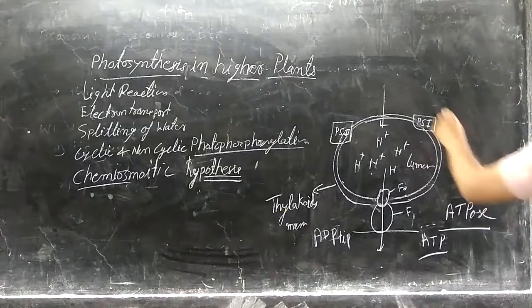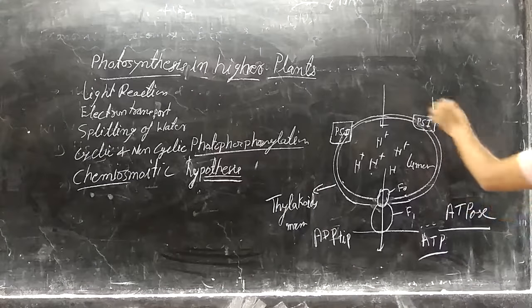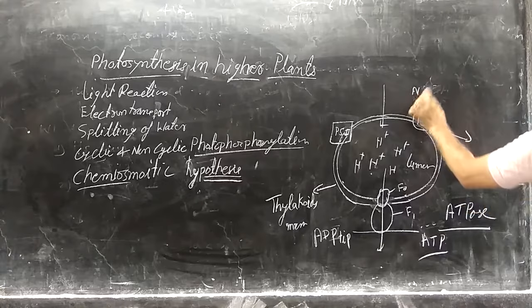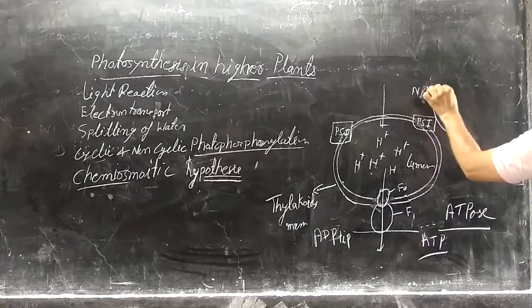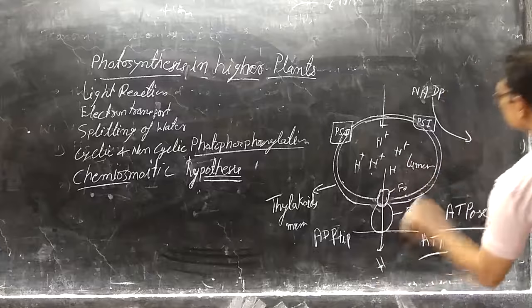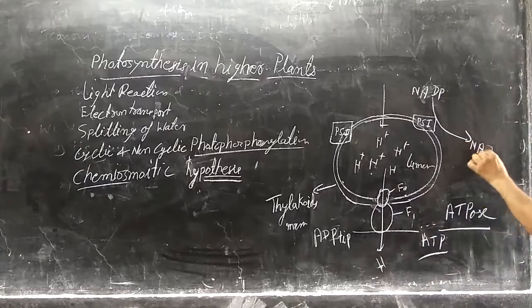And here NADP attaches with this hydrogen to form NADPH.